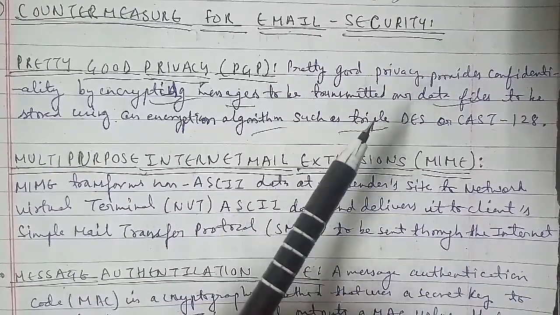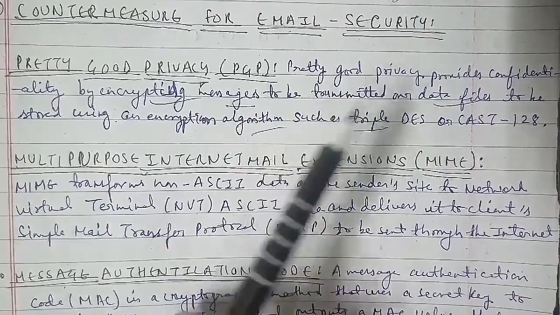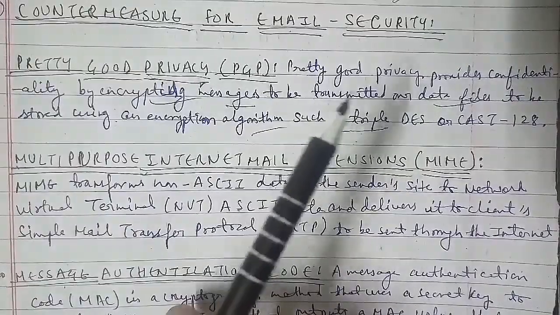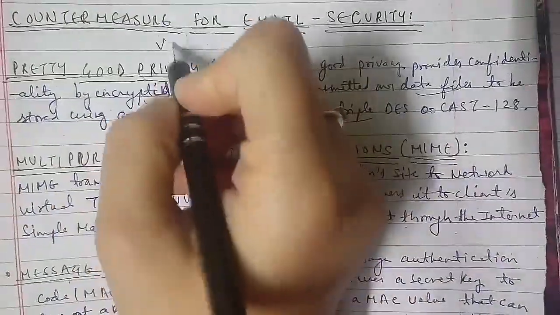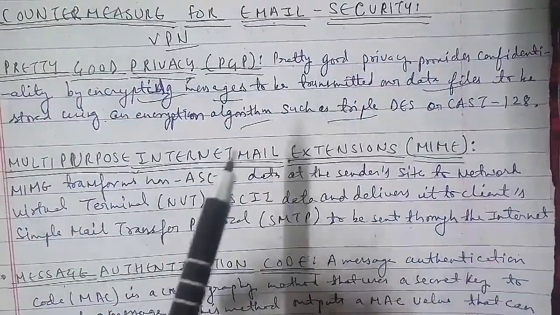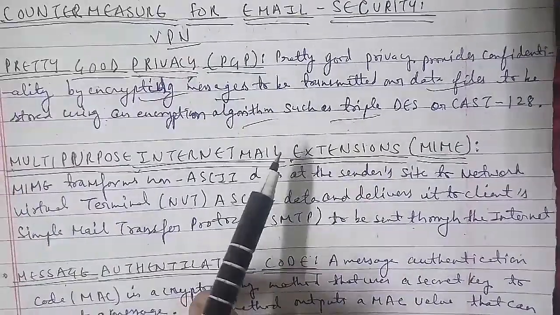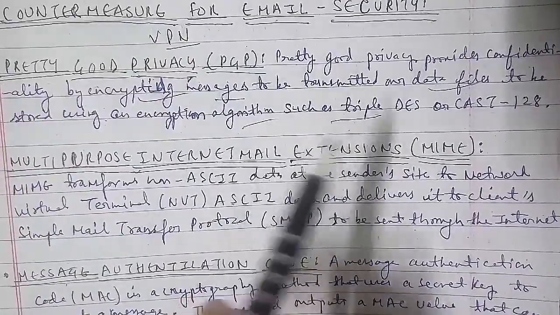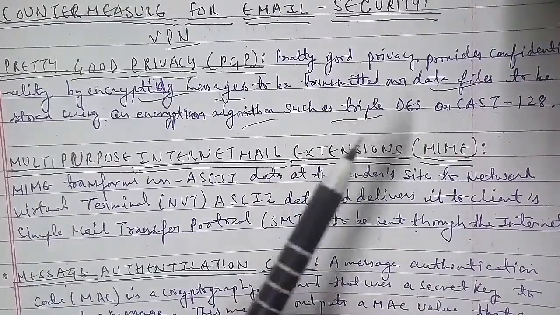For example, the organization could establish a virtual private network, that is a VPN, to encrypt the communication between their mail servers over the internet. Unlike methods that can only encrypt a message body, a VPN can encrypt the entire message, including email header information such as sender, recipient, and subject.